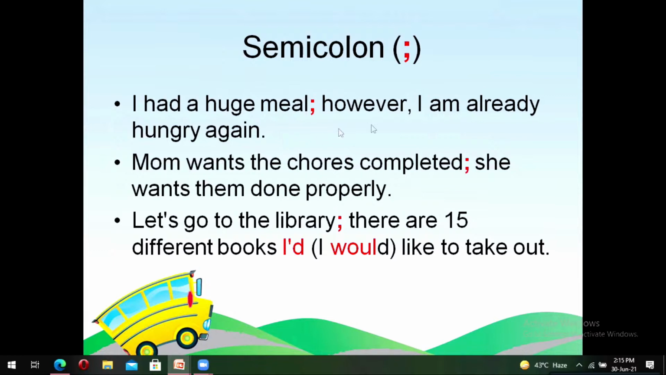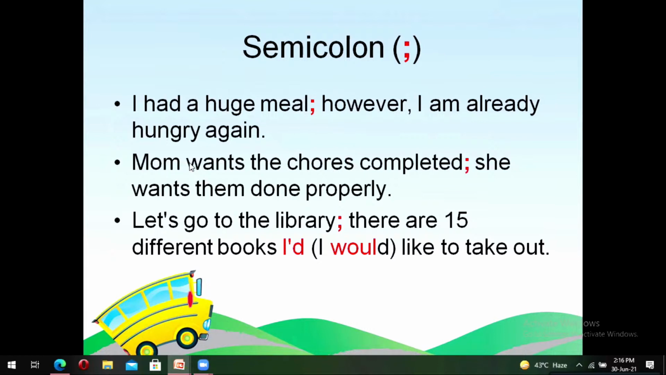Now, please take a closer look at the first part of the sentence and the second part of the sentence. Just think, how are these two parts related with each other? And how are they different? First of all, they are in continuation with each other. I had a huge meal, but I'm already hungry again. Since we want to give a longer pause after the huge meal, we put a semicolon over here.